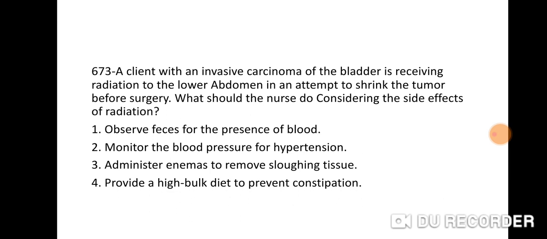A client with an invasive carcinoma of the bladder is receiving radiation to the lower abdomen in an attempt to shrink the tumor before surgery. What should the nurse do considering the side effect of radiation? Option 1 observe feces for the presence of blood, 2 monitor the blood pressure for hypertension, 3 administer enemas to remove sloughing tissues, 4 provide a high bulk diet to prevent constipation.